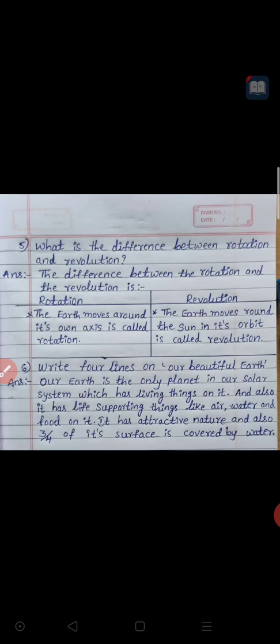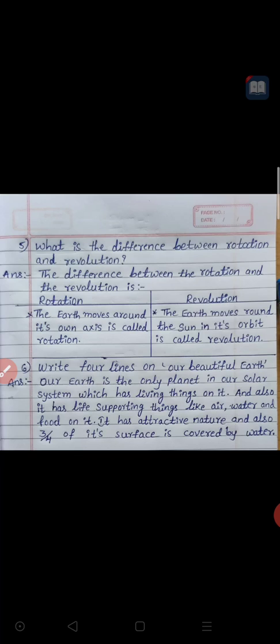Okay, Earth rotating on its own axis is rotation. Revolution means our Earth is revolving around the sun or moving around the sun. It is called revolution. One more difference we can write. Our Earth takes 24 hours to complete one rotation. And for one revolution, our Earth takes 365 days or 1 year. For the rotation, it will take only 1 day, which means 24 hours.